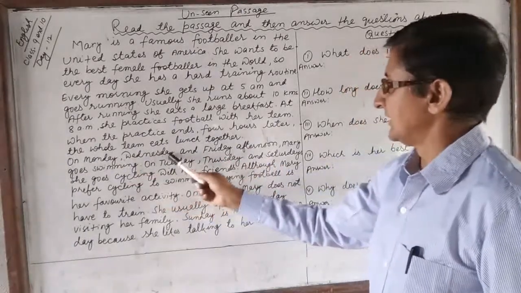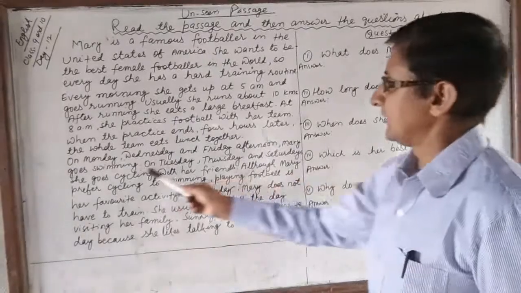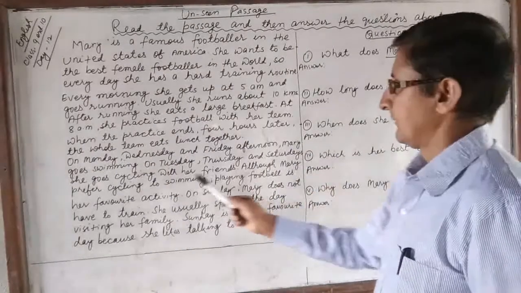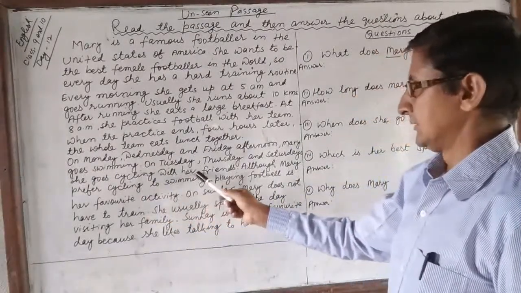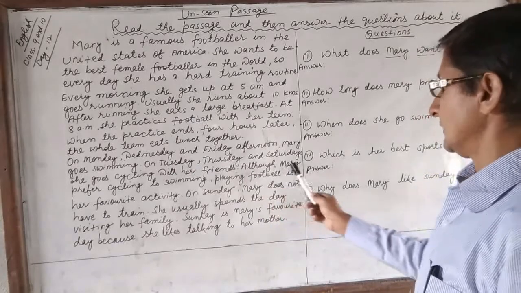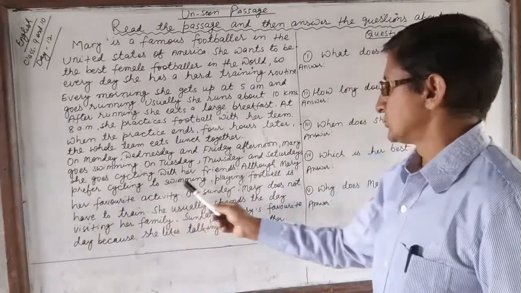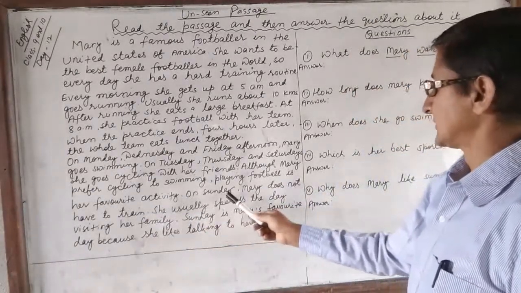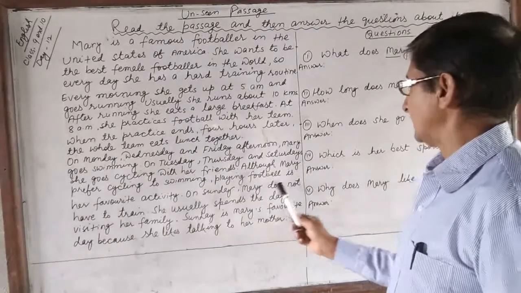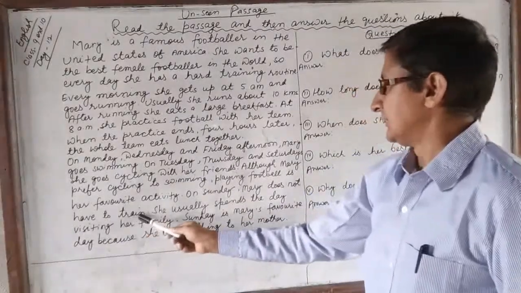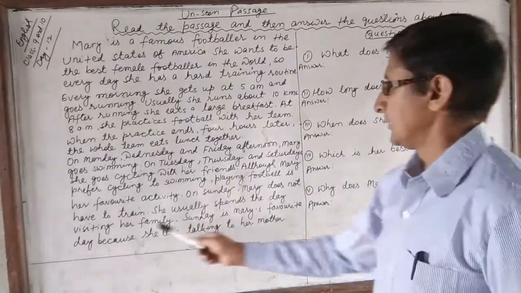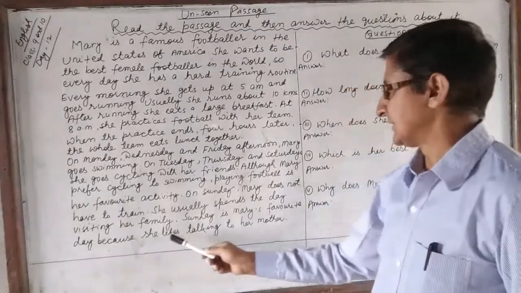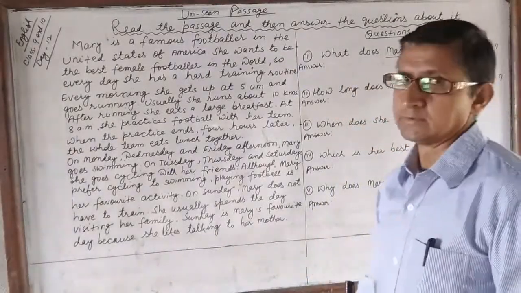On Monday, Wednesday, and Friday afternoon, Mary goes swimming. On Tuesday, Thursday, and Saturday, she goes cycling with her friends. Although Mary prefers cycling to swimming, playing football is her favorite activity. On Sunday, Mary does not have to train. She usually spends the day visiting her family. Sunday is Mary's favorite day because she likes talking to her mother.